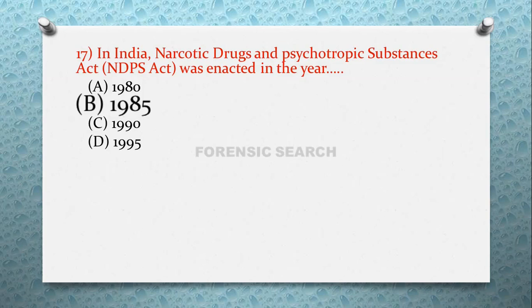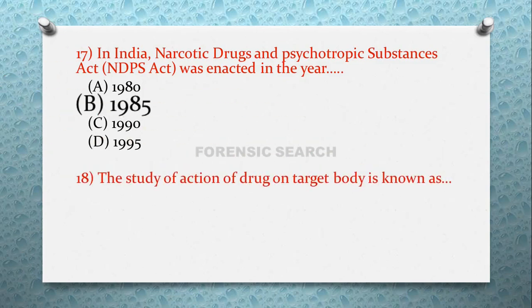In India, the NDPS Act was enacted on 14th November 1985, and since that year it was amended thrice, that is in 1988, then 2001 and 2014. So this NDPS Act deals with the different types of drugs and psychotropic substances in India.